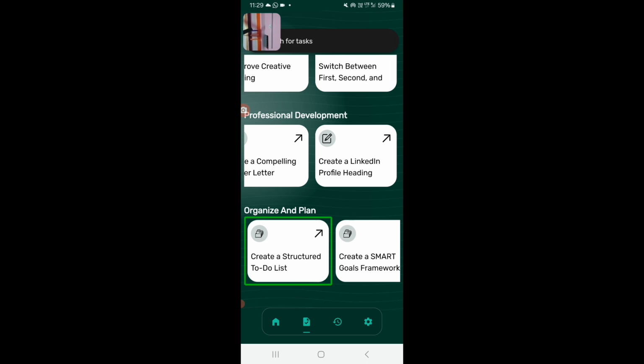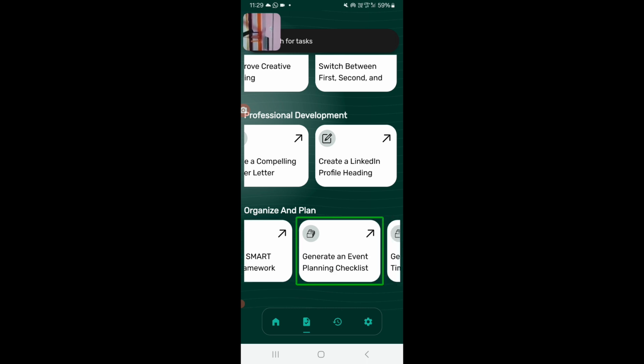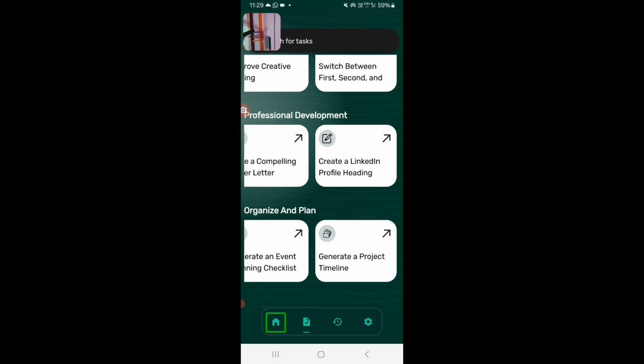Create a structured to-do list. Create a SMART goals framework. Generate an event planning checklist. Generate a project timeline. So there are a lot of options available. So these were the options that we have talked about.